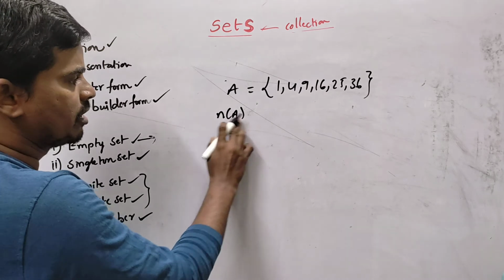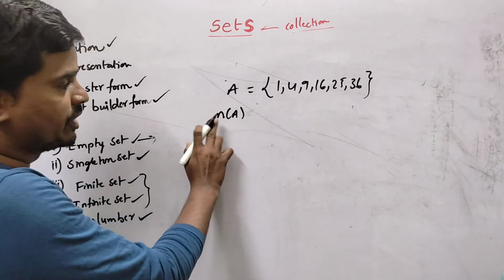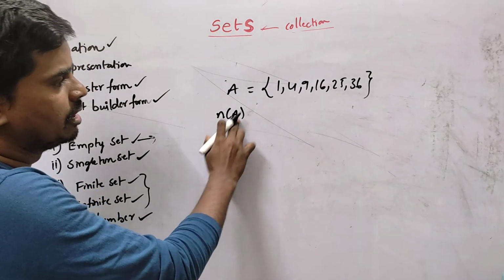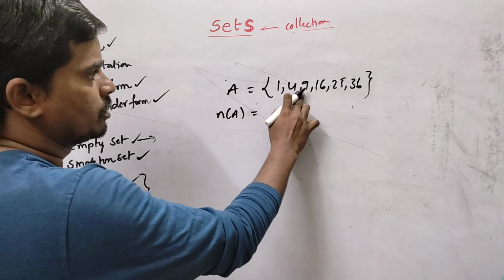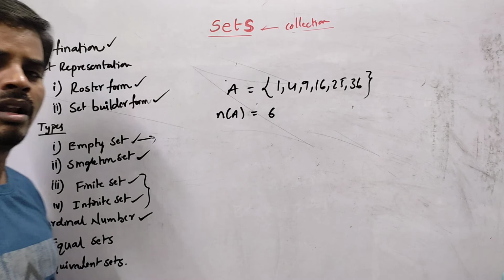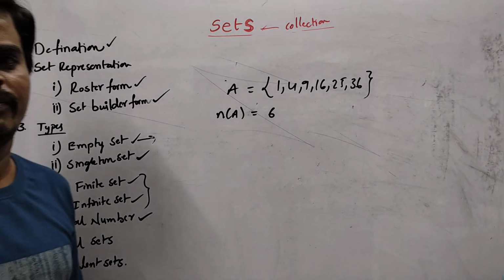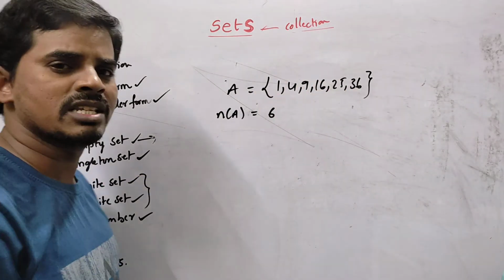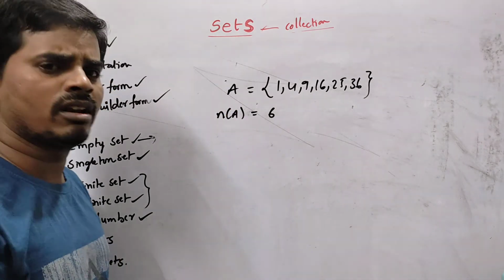We represent the cardinal number as the number of elements in A. How many elements are there? 1, 2, 3, 4, 5, 6. 6 elements are there. So the cardinal number of set A is 6. So we count the number of elements in the set, and that is the cardinal number of the set.